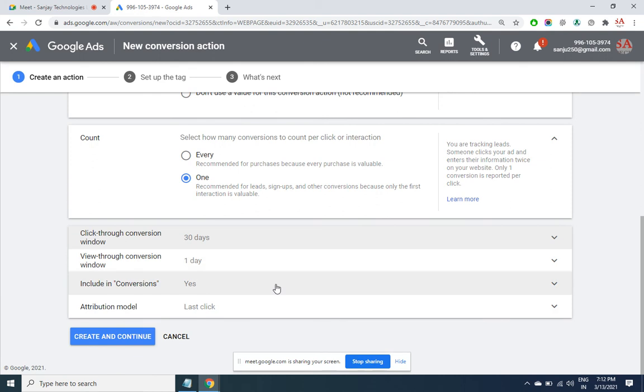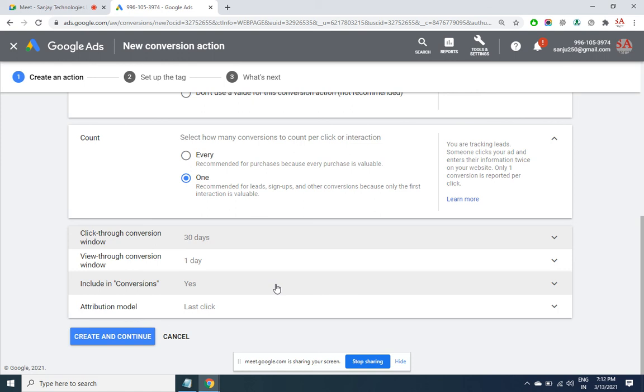View through conversion. View through conversion means someone has seen my ad but he did not click on it, but he went directly to my site and then took an admission. So that is called view through conversion. So for that, one day is okay, because he has seen an ad today, but by evening he might have directly visited my site and then taken an admission. So I'll have to give the credit to Google.